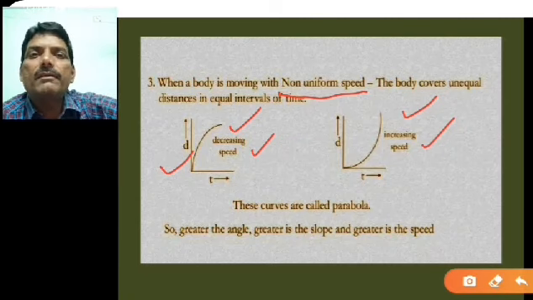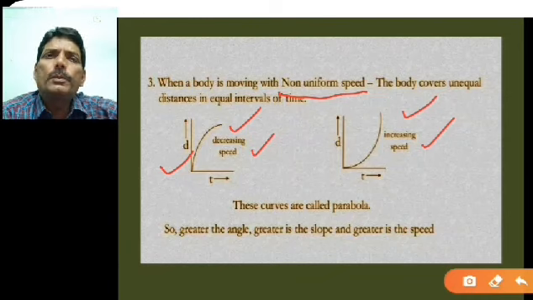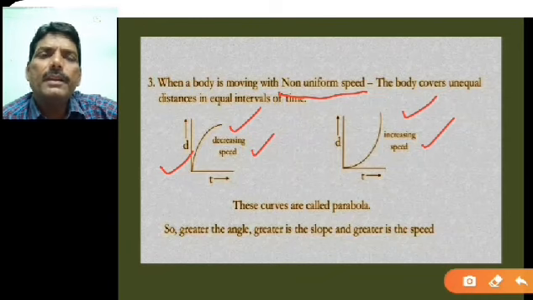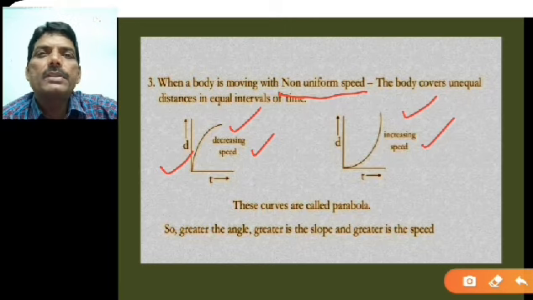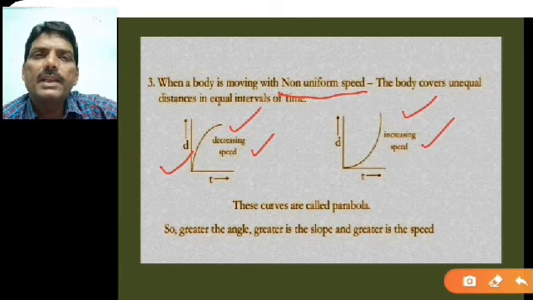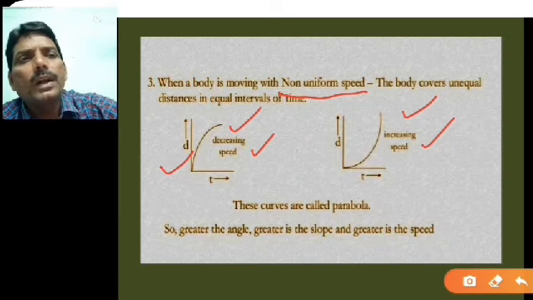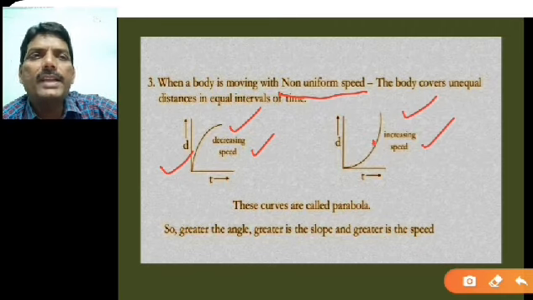In a distance time graph the slope is always the speed. Now how will you calculate the slope here? Dear students, you will learn the slope in higher classes, but still I will tell you how to take the slope of this one. For this curve, take any one point and draw the tangent.